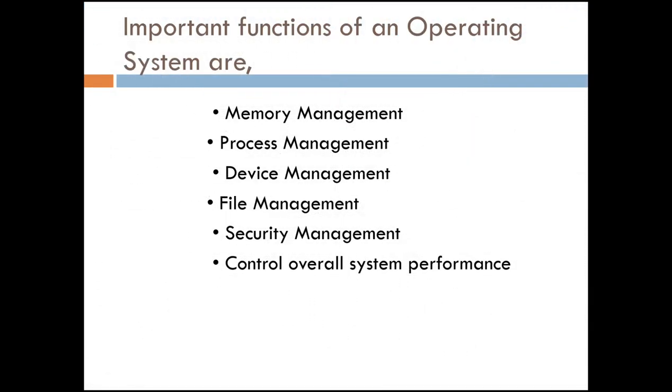Here I can list out some important functions of an operating system. We also saw in the previous chapter about this topic, memory management and process management. Here we can discuss operating system functions: memory management, process management, device management, file management, security management, and controlling overall system performance. Later on we will discuss this topic. Today we are seeing about the various versions of Windows operating system.